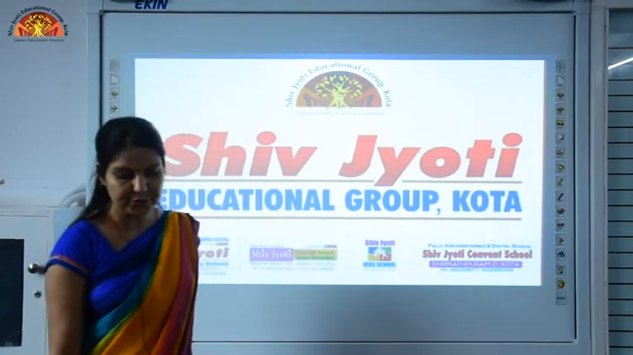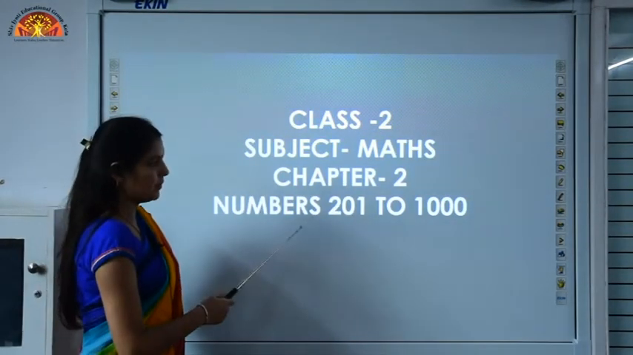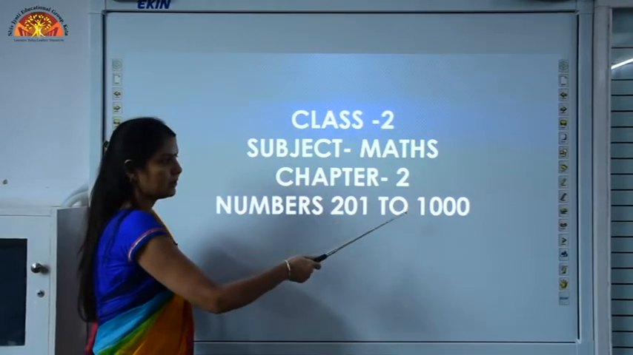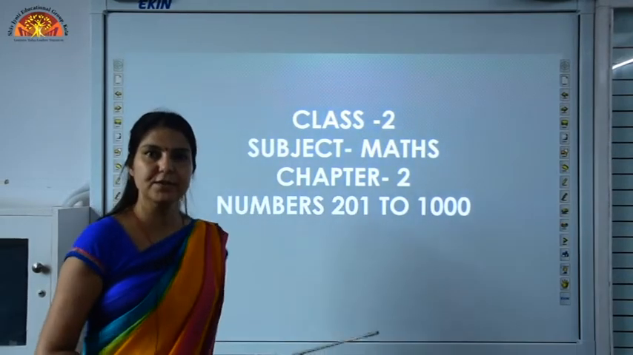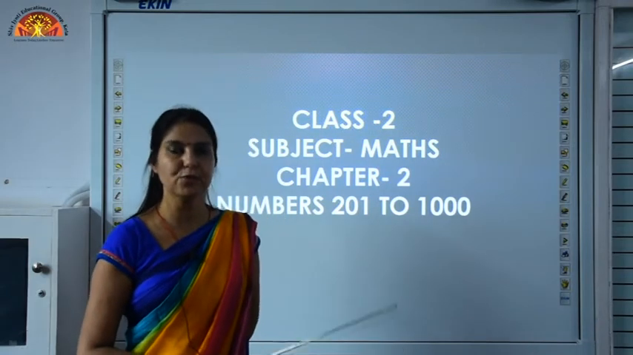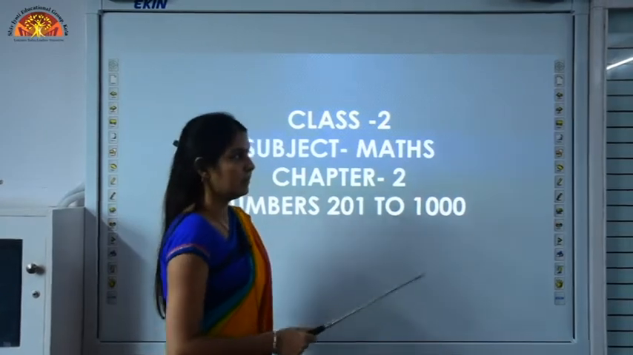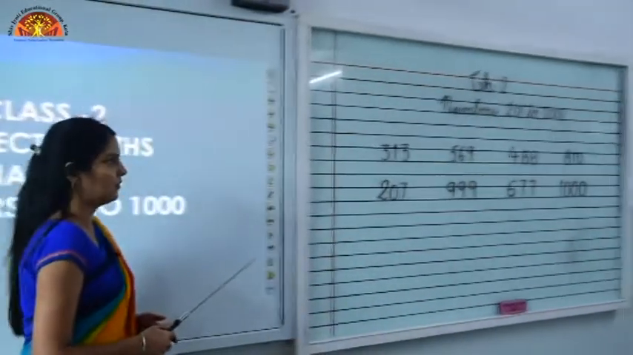Children, today we are going to start bookwork of chapter 2. This is numbers 201 to 1000. Children, in your previous class 1, you have learned about the numbers from 1 to 1000. Now we will discuss these numbers again. Then we will start our bookwork.